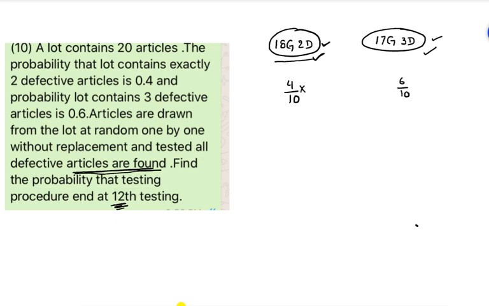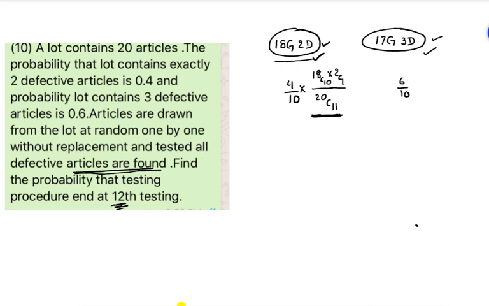In this case, first total 20, from 20 we are drawing 11 items. Out of those 11 items, 10 items we have to get good and only 1 defective item we have to get, because up to this procedure 11 tests are over: first time drawn, second time drawn, third time drawn, up to the 11th time.